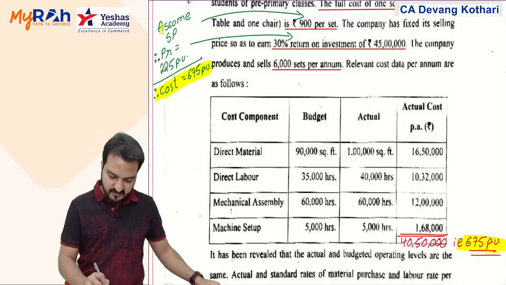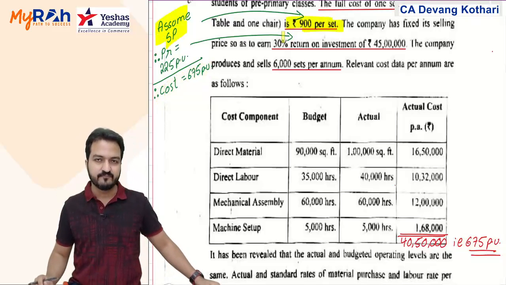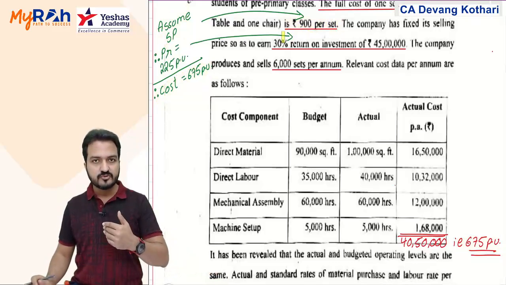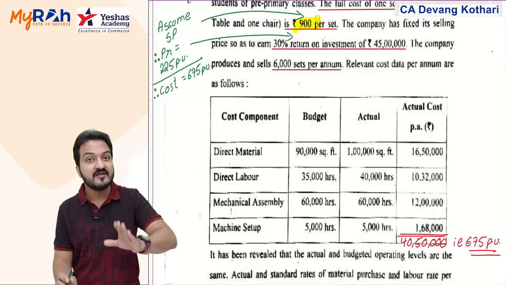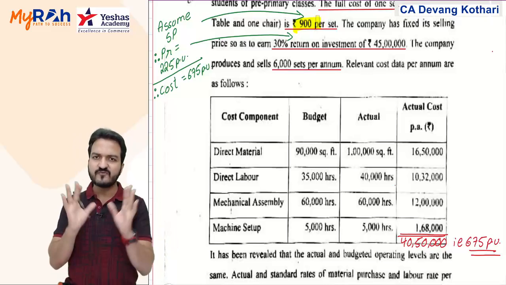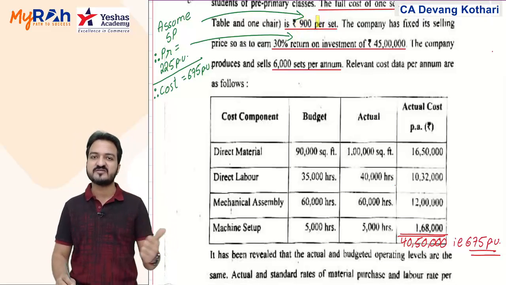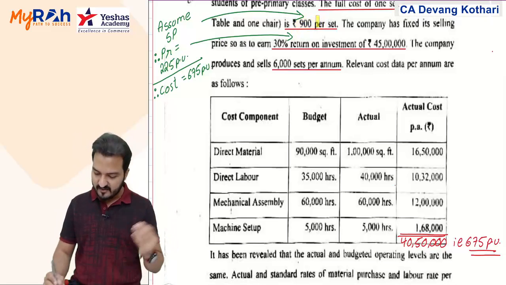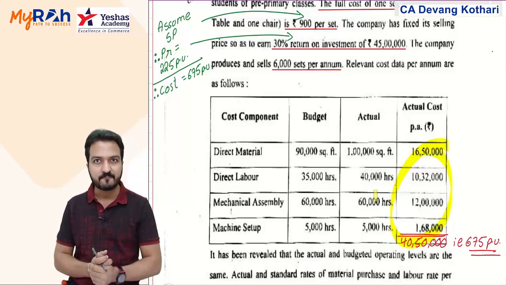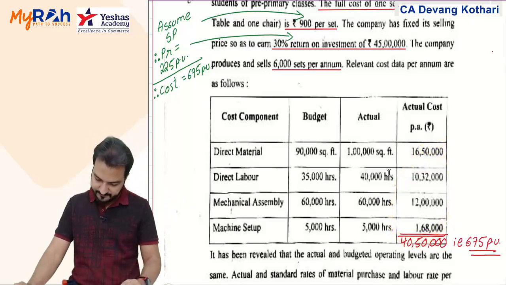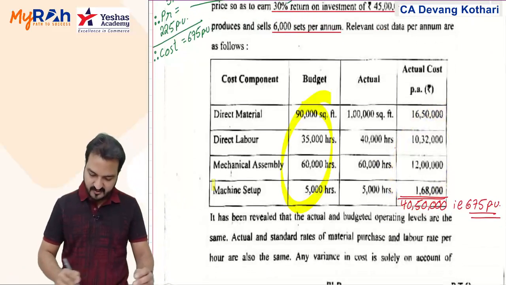Hence, my assumption that this was selling price, I say that is the most valid assumption. I will also show you that if I assume this 900 as the cost, then what will be the solution. Both ways I will show you, but I will still stick to my assumption that this must be the selling price. Only then the given cost data matches with the cost that I get. Done? Yes. Further, you are given budgeted consumption of material, labor and everything.